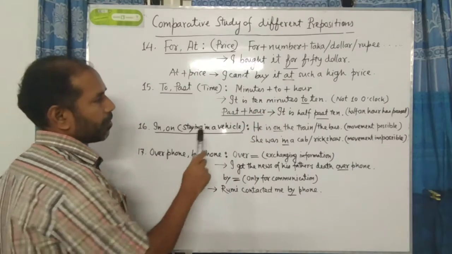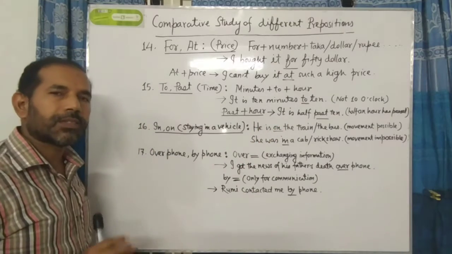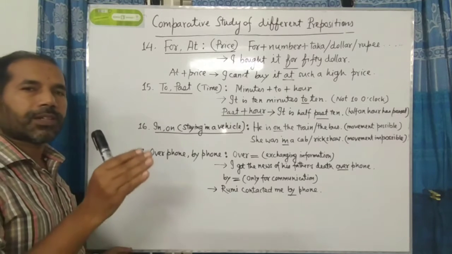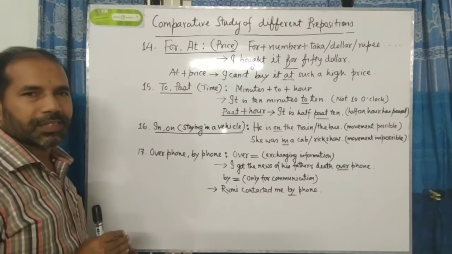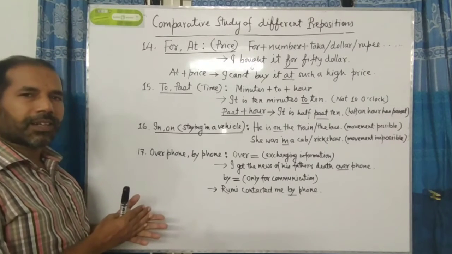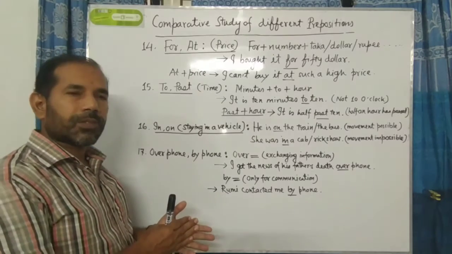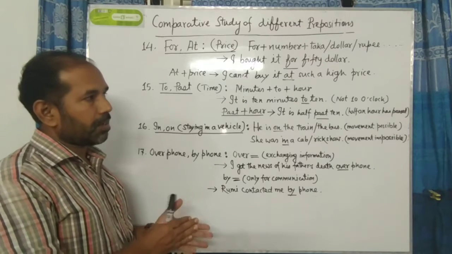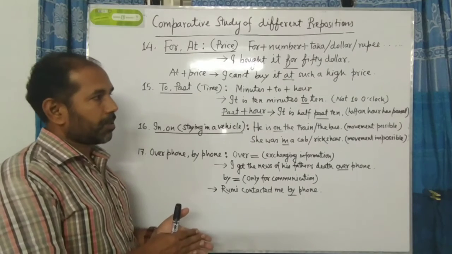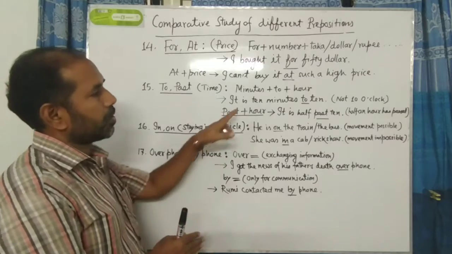Here is an example, please follow. It is 10 minutes to 10. What does it mean? It means that the clock has not yet reached 10. That is to say that 10 minutes remain. 10 minutes yet remain to reach the hour 10. So 10 minutes will also be needed to reach the hour 10. So for this reason, at the time of using to, we should use this formula.